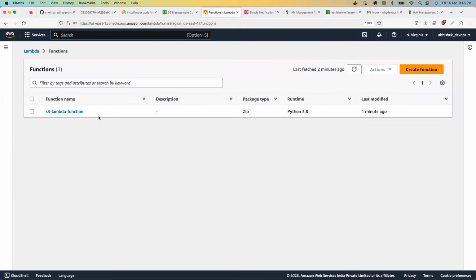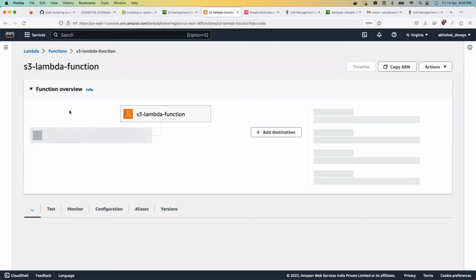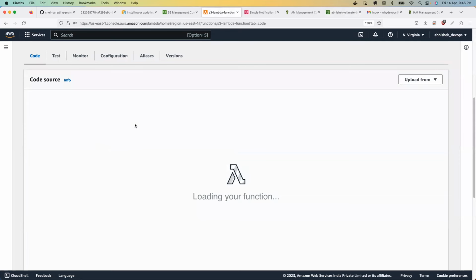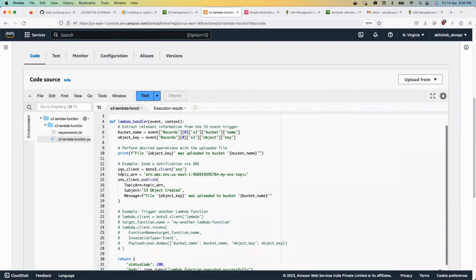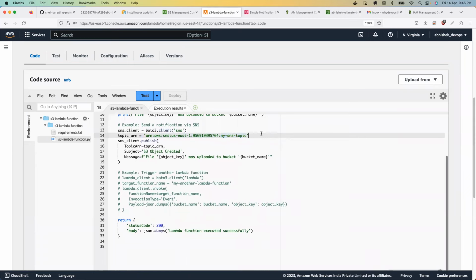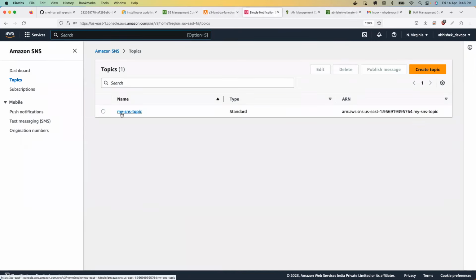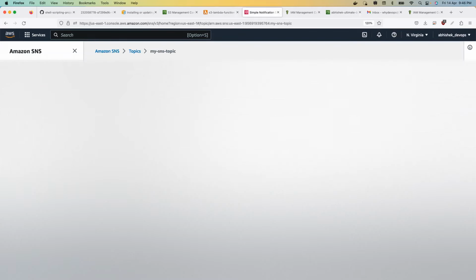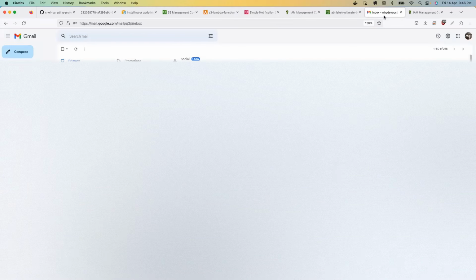Awesome. Then if we go to the Lambda function, this is the Lambda function. Let us see if this Lambda function has permissions to invoke the SNS topic or not. Okay, I'm granting permissions here. What is the name of the SNS topic? It says the name of the SNS topic is my SNS topic, right? Let us go to the SNS topics, my-sns-topic, right? The ydevops@gmail.com is also confirmed, right? So the topic has the email subscription in place. Looks like everything is fine. Let me try to refresh one more time.